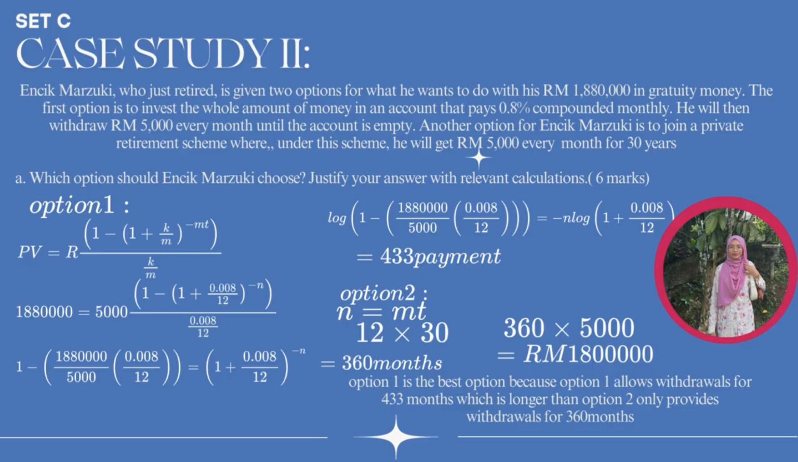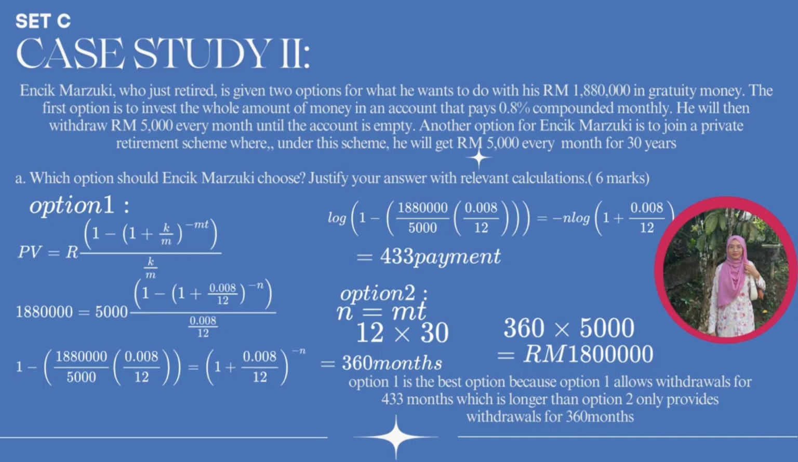Encik Marzuki, who just retired, is given 2 options for what he wants to do with his RM 1,880,000 in gratuity money. The first option is to invest the whole amount in an account that pays 0.8% compounded monthly. He will then withdraw RM 5,000 every month until the account is empty. Another option is to join a private retirement scheme where he will get RM 5,000 every month for 30 years. Which option should Encik Marzuki choose? Justify your answer with relevant calculation.